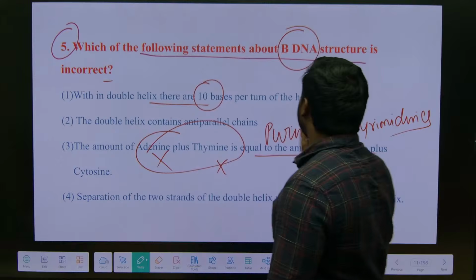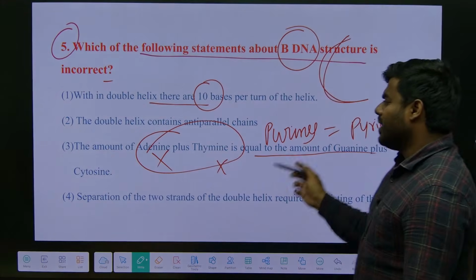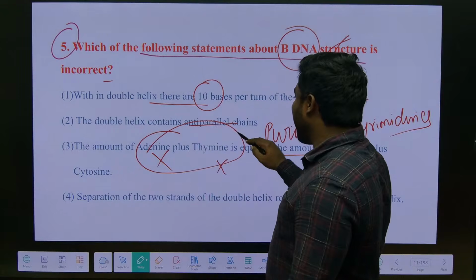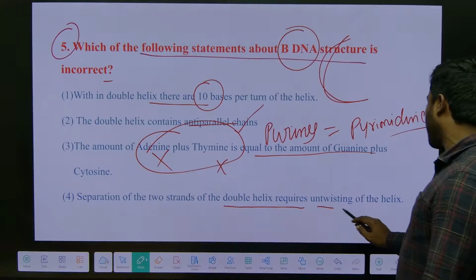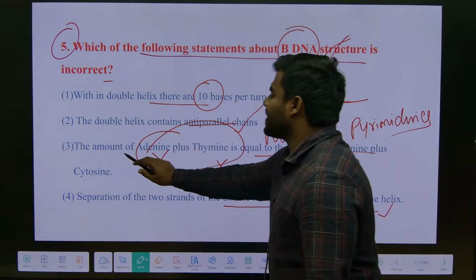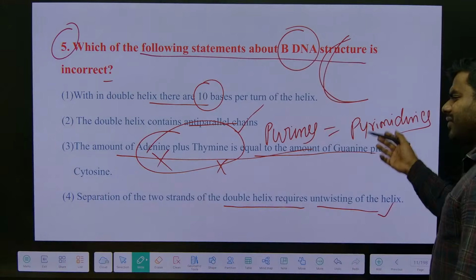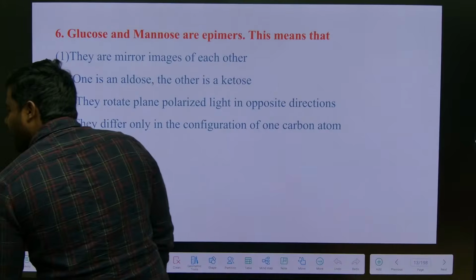There are 10 base pairs per single turn. Correct? The double helix contains what chains? Anti-parallel chains. Separation of the two strands of the double helix requires untwisting of the helix, right? So the incorrect statement will be option 3. They are very straightforward statements, okay? Even 12th standard students can answer.